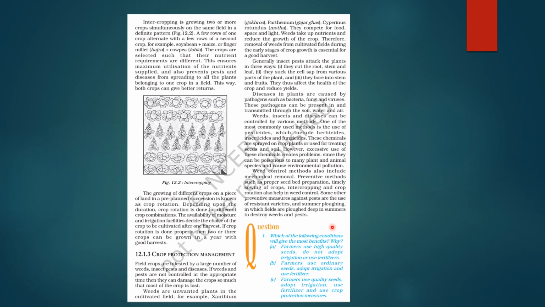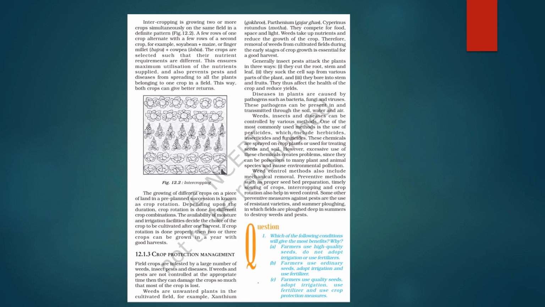Here's another question which says, which of the following conditions will give the most benefits and why? So we are given certain conditions. First is farmers use high quality seeds but do not adopt irrigation or use fertilizers. Second is farmers use ordinary seeds, adopt irrigation and use fertilizer. Third is farmers use quality seeds, adopt irrigation, use fertilizer and use crop protection methods. So obviously C is the correct option.